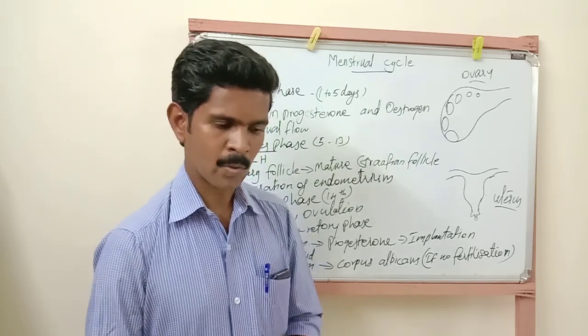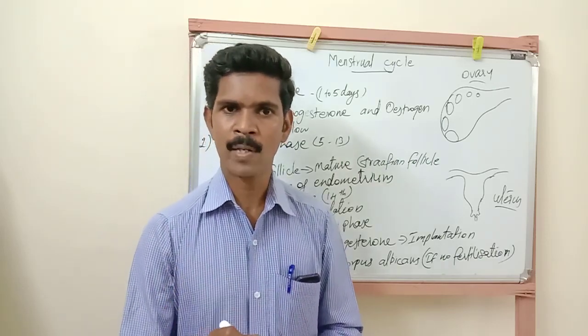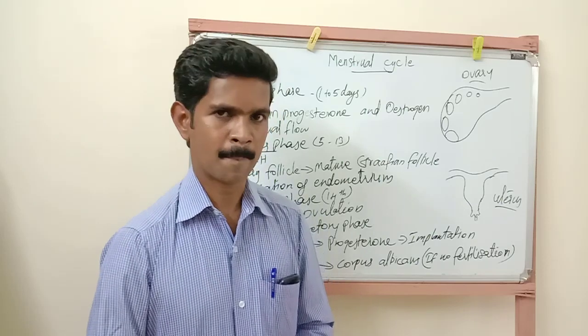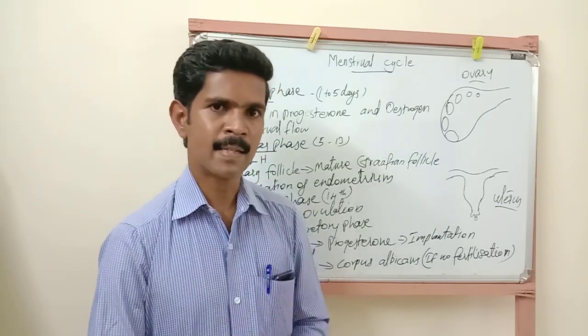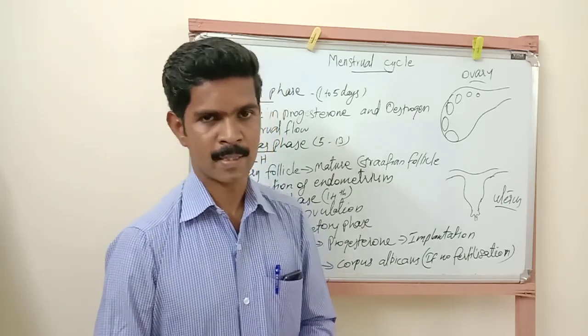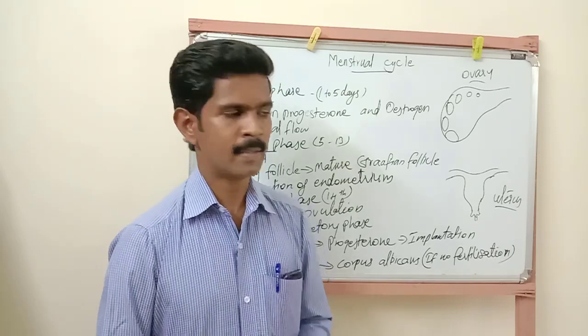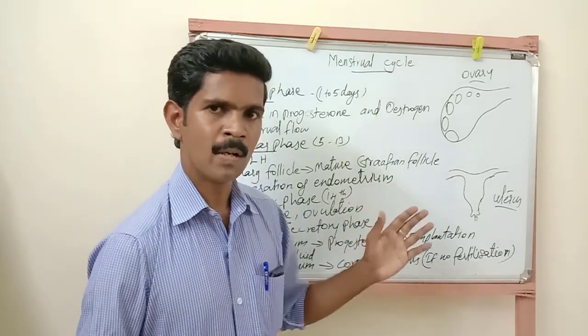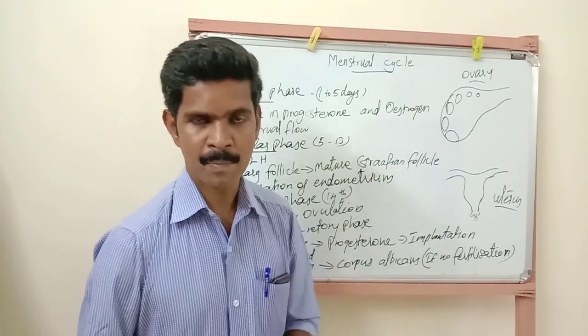Okay, then I already told you this menstrual cycle will not take place in the body of a pregnant female. So absence of the menstrual cycle is the indicator of pregnancy. And you should remember one important point. This menstrual cycle also will not take place regularly because of some reasons.